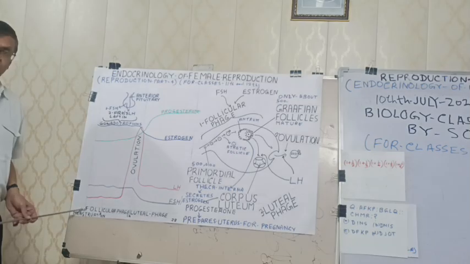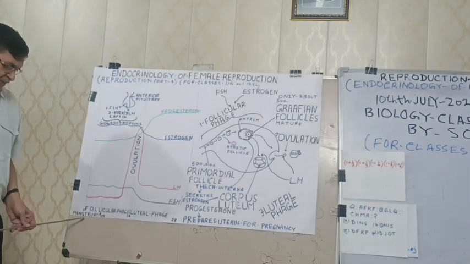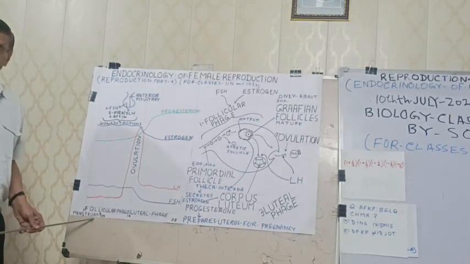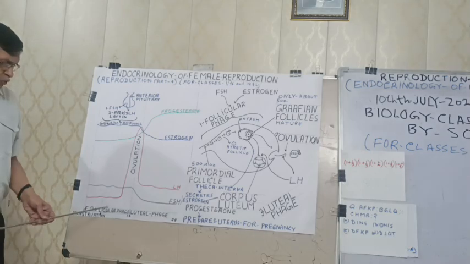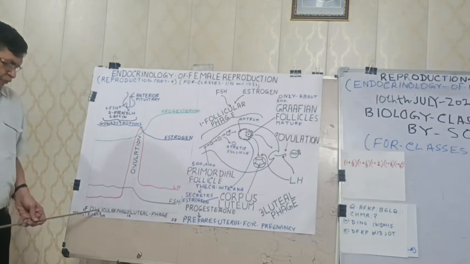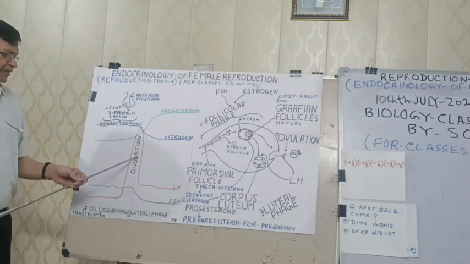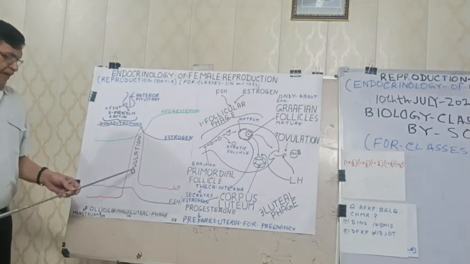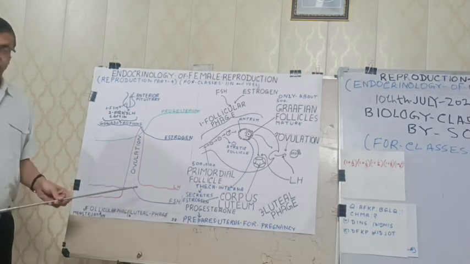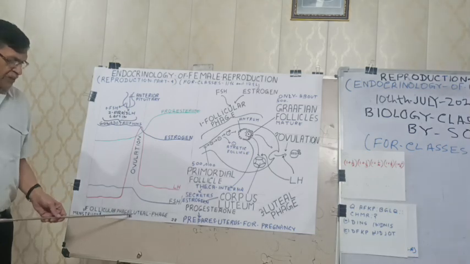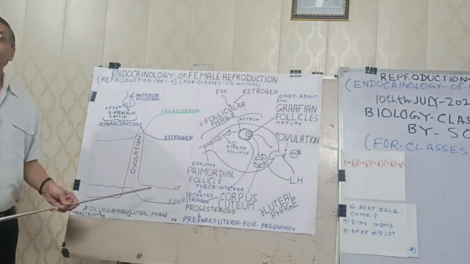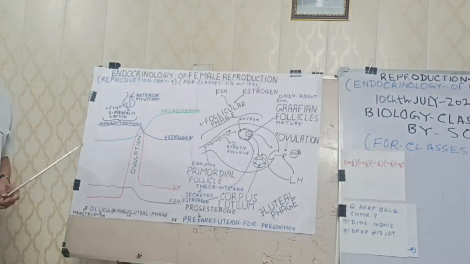So 0 to 5 days is the period of menstruation. 0 to 14 days is the follicular phase. Then the 14th day is the date of ovulation. And after that the corpus luteum is formed. So days 14 to 28 is the luteal phase. Now in this,